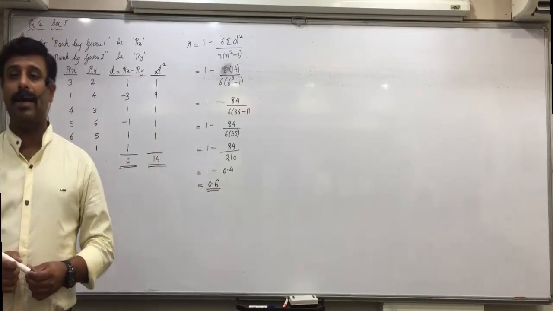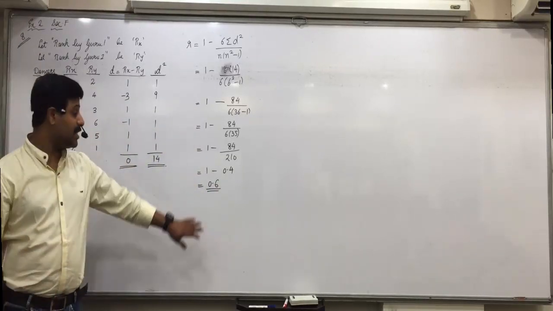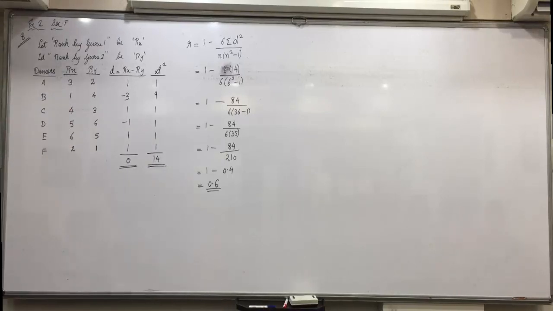What do you say about 0.6? Moderately high. Write down. Thus there is moderately high degree of positive correlation between rank of Guru 1 and Guru 2. So, any confusions? All are clear with it?